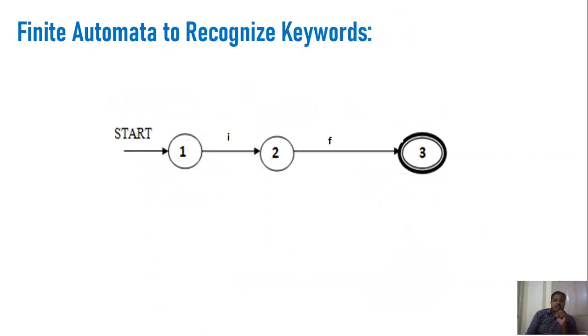Next one, finite automata can also be used to recognize keywords. Okay. So to discuss this concept, let me give one example here. As we have come across many compilers, right? The C compiler, the Java compiler. We also use interpreters like the Python interpreter and so on.